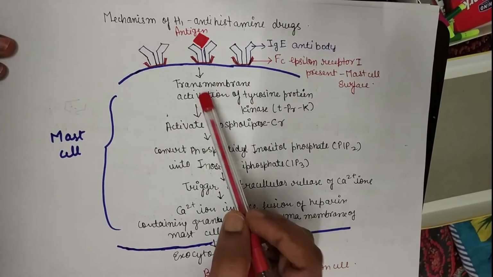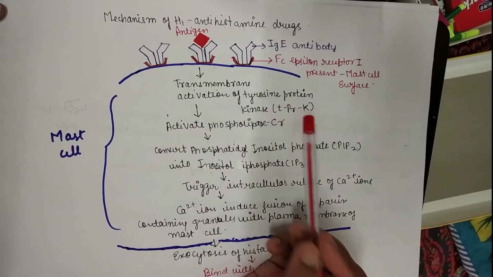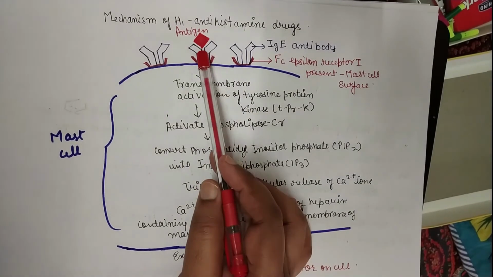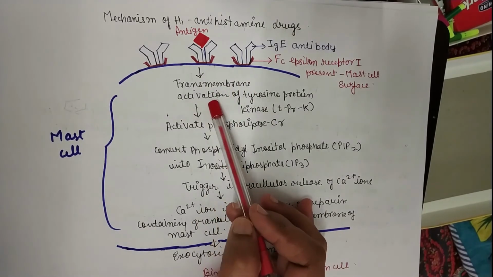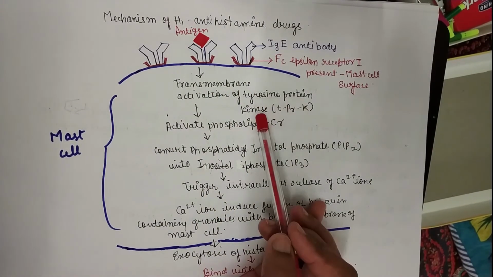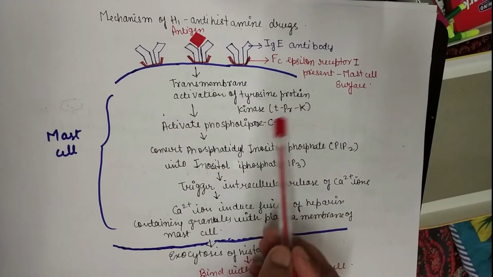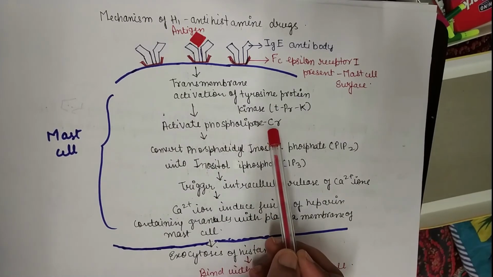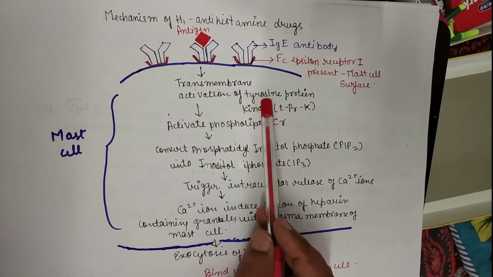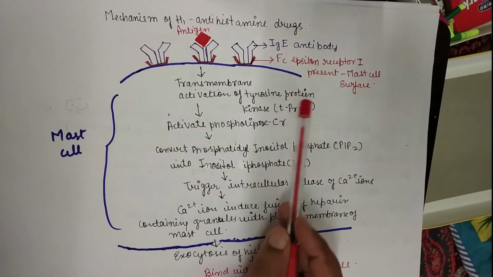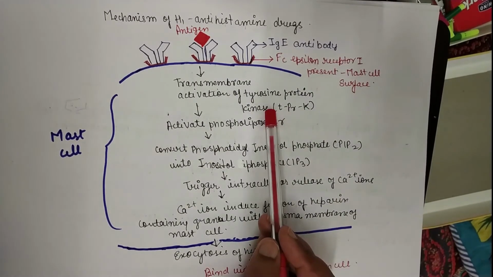So what happens is the transmembrane activation of tyrosine protein kinase. When the antigen and antibody bind at the surface of the mast cell, there is an activation of tyrosine protein kinase. This is the first step, and this kinase activates phospholipase C gamma.